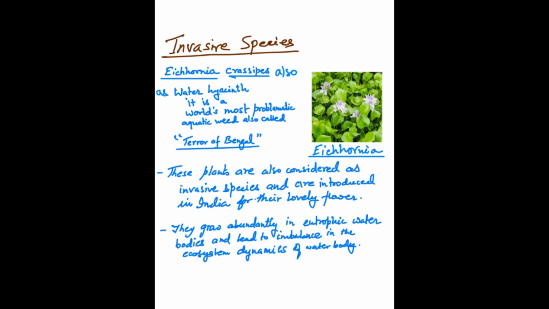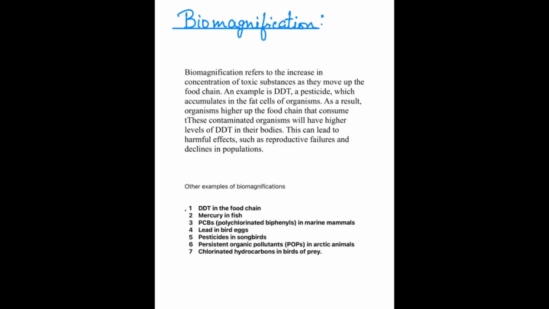Once there is contamination of a water body, along with many nutrients, many hazardous chemicals also come from industrial waste or hospital waste. So from many places, hazardous chemicals also come. They again make a problem for the organisms living in the water. One of those problems is biomagnification. So let's understand what is biomagnification.